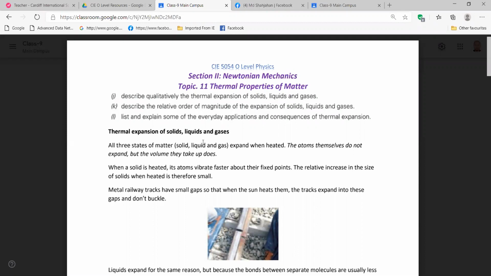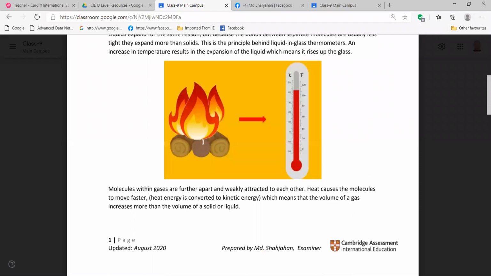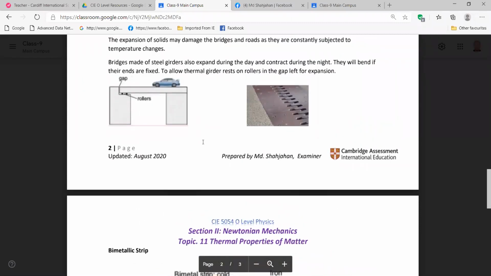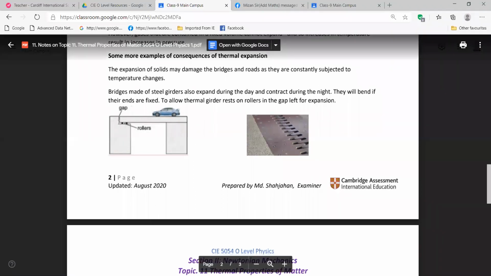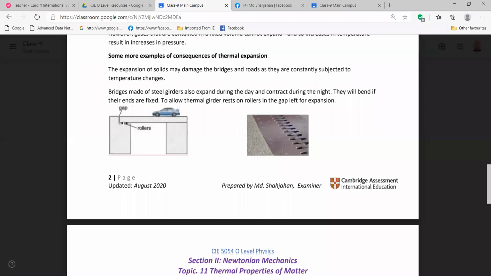Solids are expanding least, then liquids a little bit more, and gases are expanding most, right? And we are having some more examples. In bridges you are getting this type of thing, right? A small gap, and this is also for avoiding the hazard of thermal expansion. The down part of it has rollers so that it can move forward and backward easily.